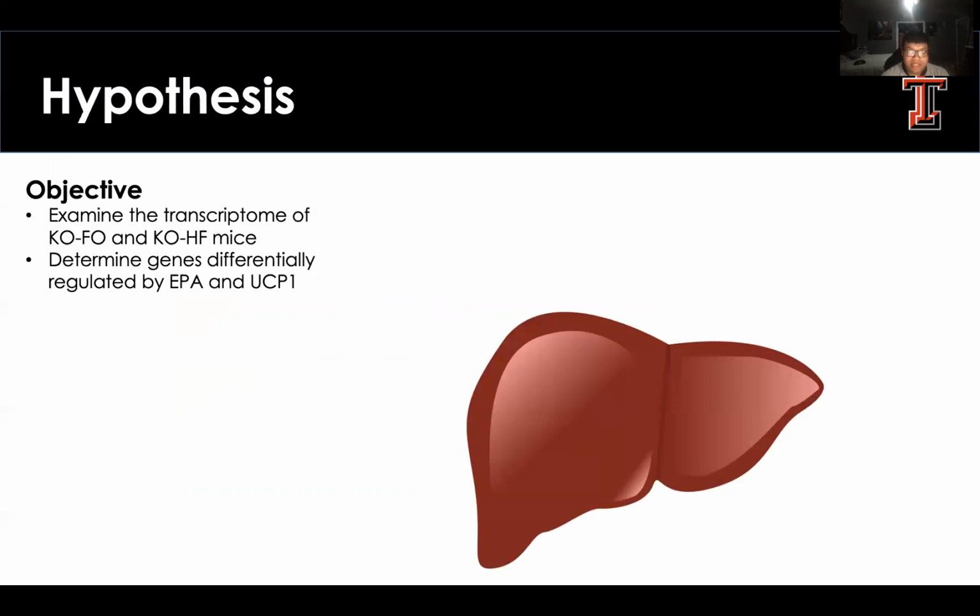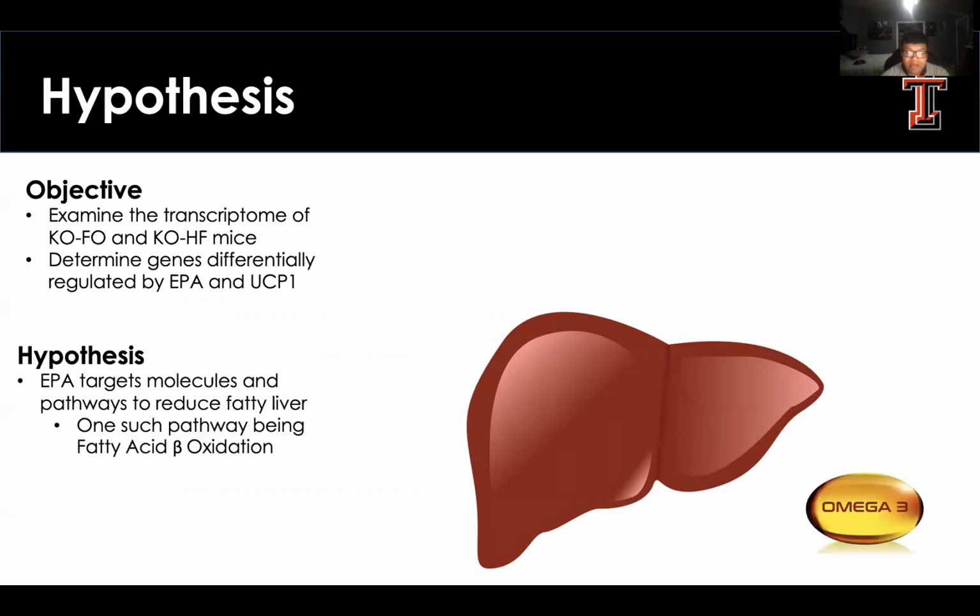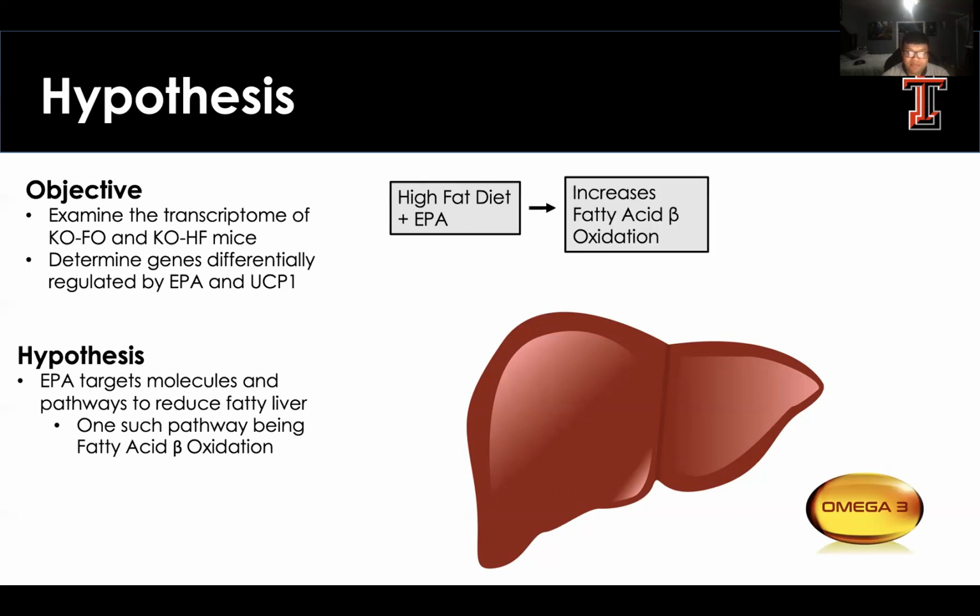Our objective in this study is to determine how gene expression is affected by the use of EPA in the absence of UCP1. And our hypothesis is that when EPA is combined with a high-fat diet, it will increase the presence of genes involved in pathways such as beta oxidation, thus preventing or reversing the effects of non-alcoholic fatty liver disease.